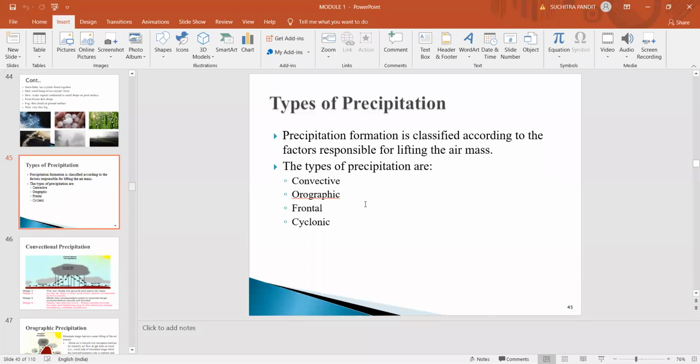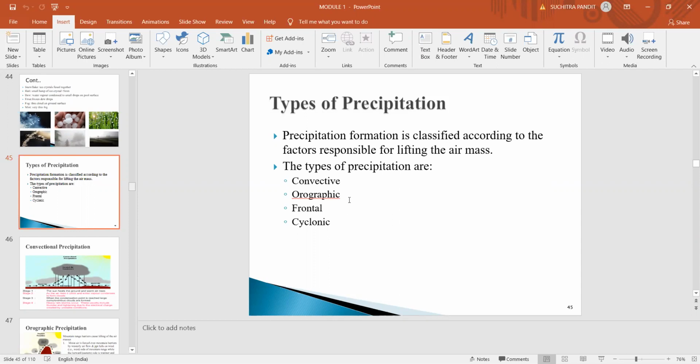The moist air which is very close to the earth's surface will be lifted mechanically, and it is obstructed by the mountain ranges, which causes intense precipitation on the leeward side, that is on the landward side, and there will be less precipitation on the windward side.